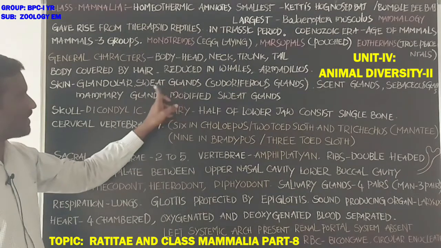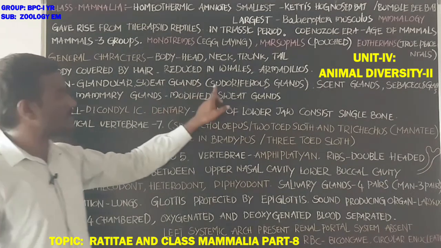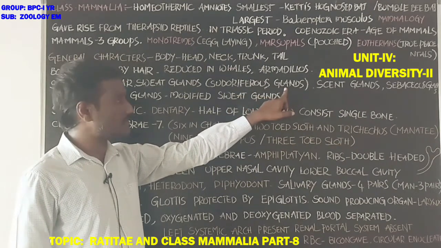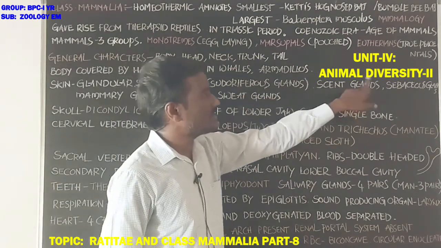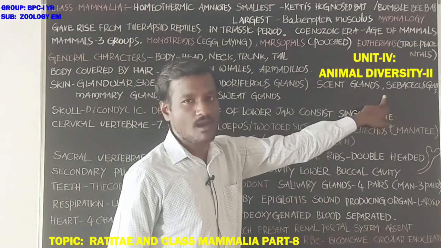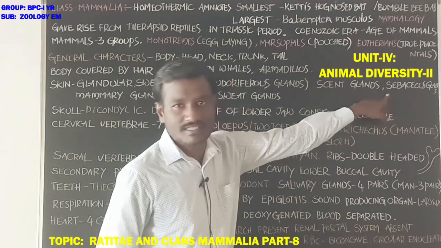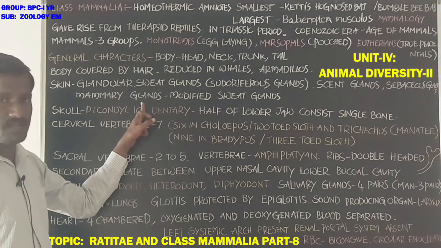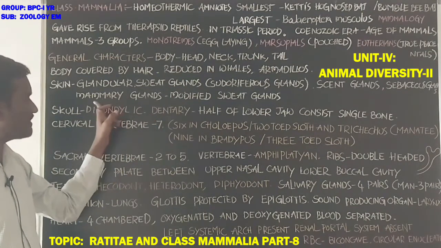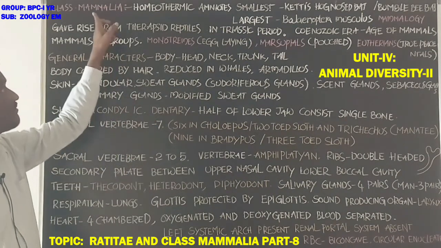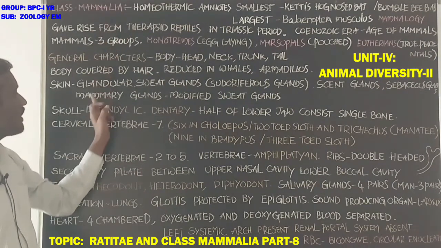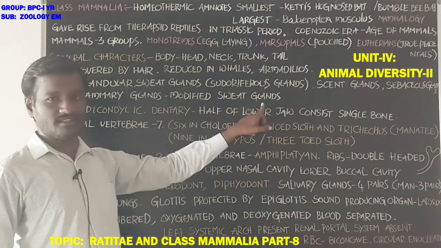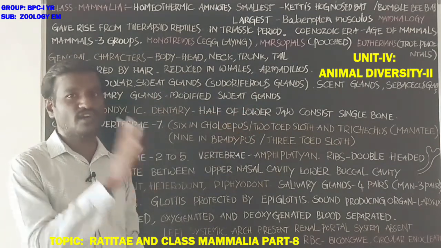Sweat glands secrete sweat. These are sudoriferous glands. Scent glands are also present. Sebaceous glands, which secrete oily substance, are also present. Next, mammary glands. It is the main feature of the mammals. By the presence of the mammary glands, hence the name Mammalia, class Mammalia. Mammary glands are modified sweat glands.